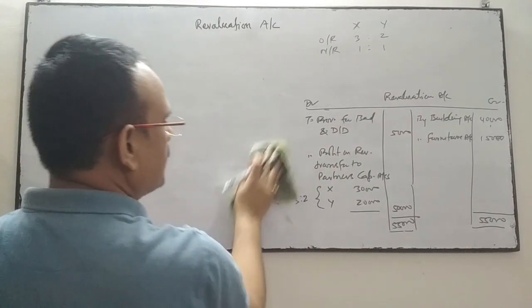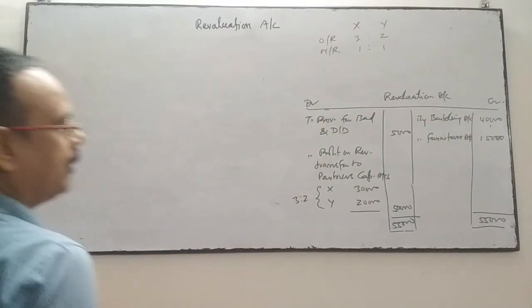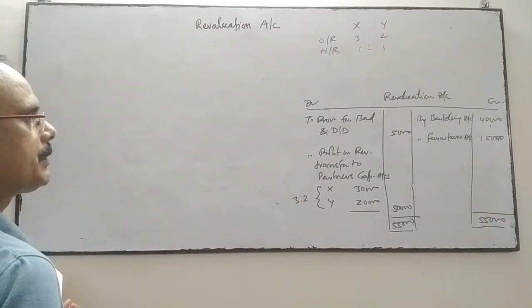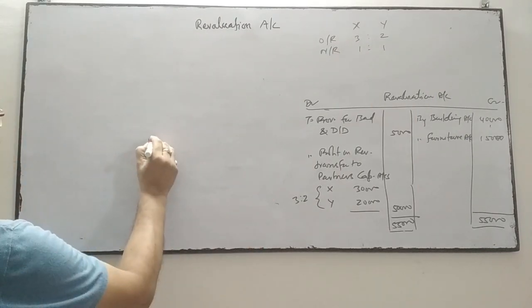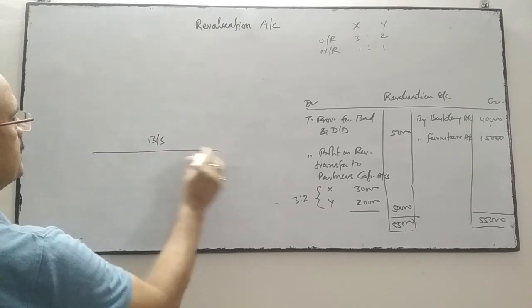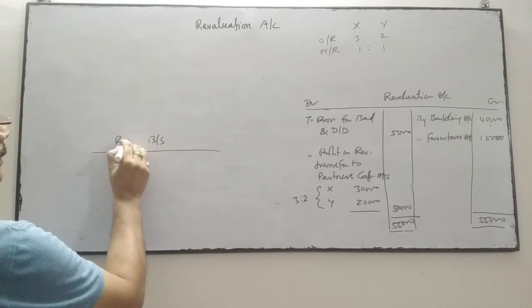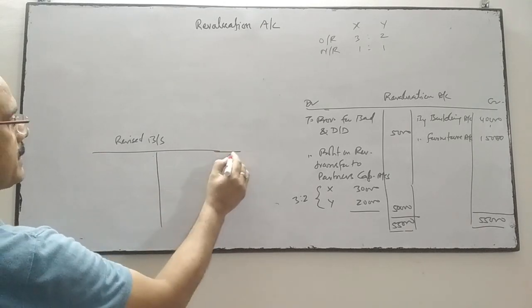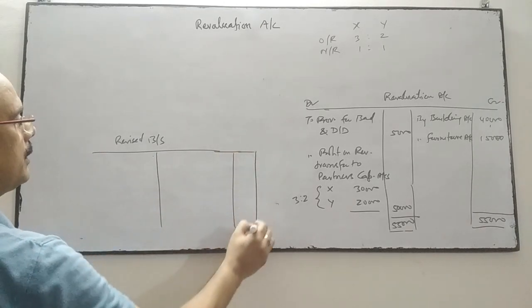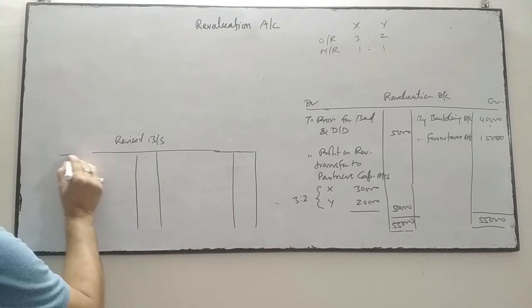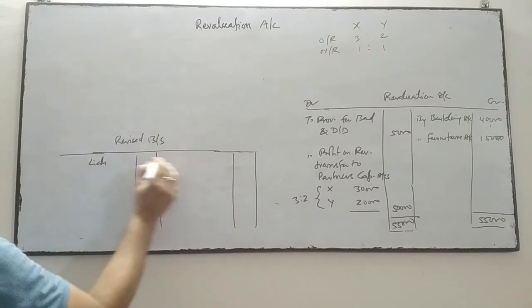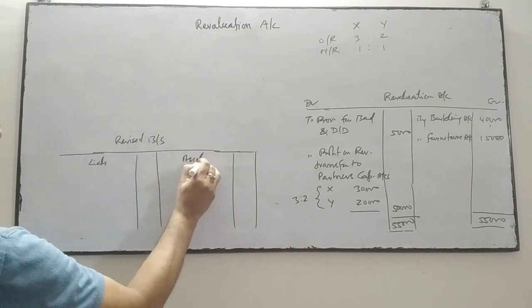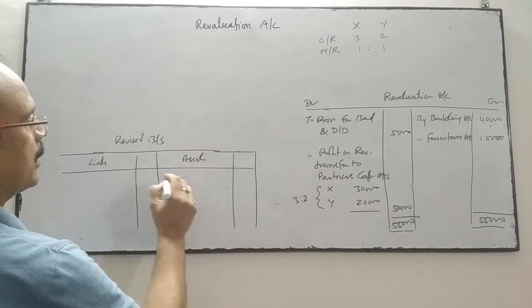If you do the treatment through the revaluation account directly, then in the new, revised balance sheet, the assets and liabilities will be shown at their new figures. Come to the building.